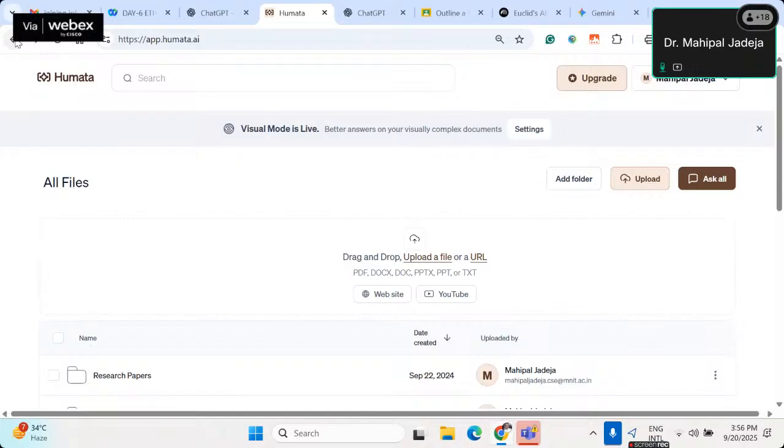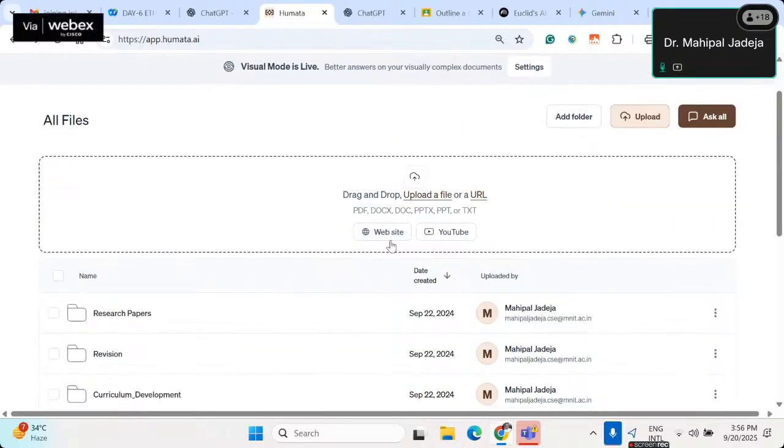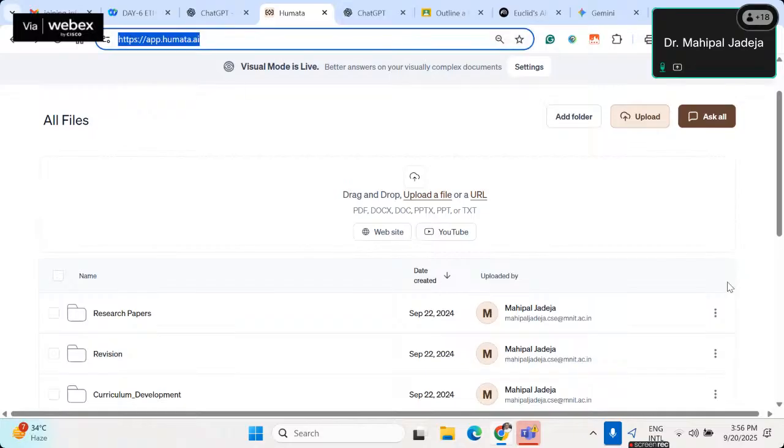Not only that, they also support uploading doc files, PPT files, text files, and of course you can also upload a website, and you can also interact with YouTube videos. Those are the features they have added afterwards. So this is also quite an underrated tool, but it's a good tool, right? I'm also sharing the link of this in the chat box.